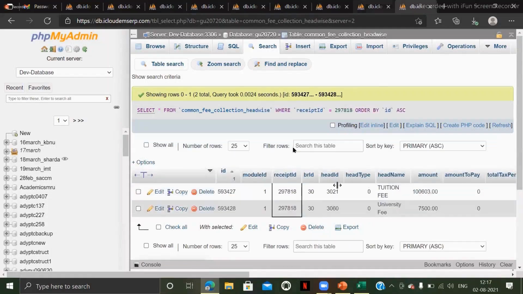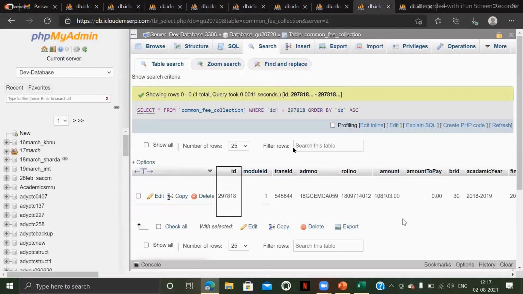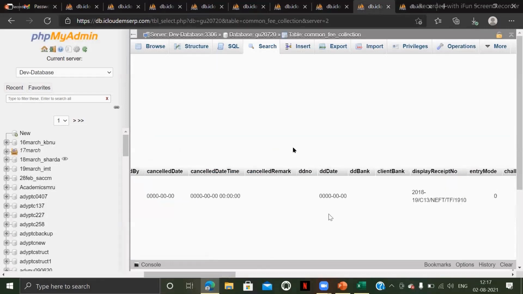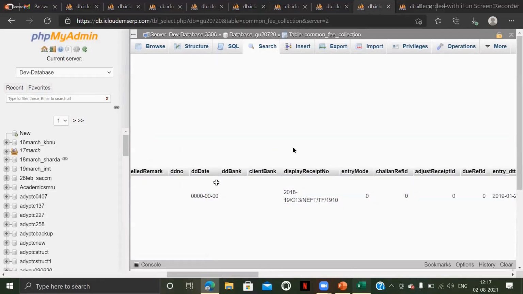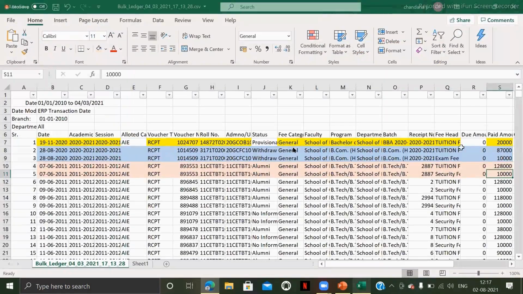So here also, this is the headwise amount. Again, this head ID is carried from the fee types table. Okay. And you have to store here the academic year, the amount, the paid date and the receipt number as well. This is a display receipt number. So the voucher numbers and receipt numbers are already given here. This G column is the voucher number column and this P column is the receipt number column. Okay.